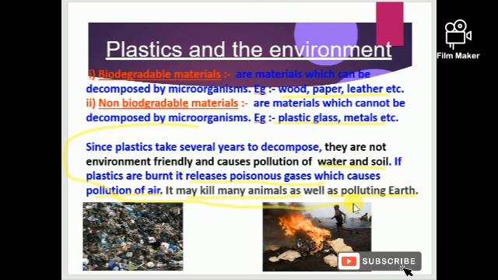First of all, it takes several years to decompose. In case of burning of plastic, it will release many harmful gases which are not good for the environment. If plastic mixes with water and soil, it will pollute soil as well as water, and if animals eat this, they will die also. So that's why plastic is very harmful.